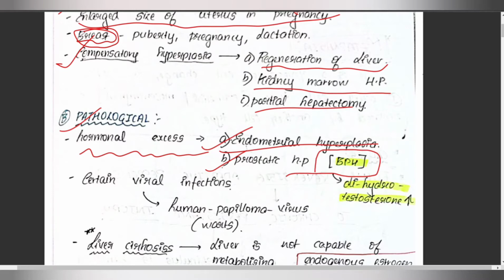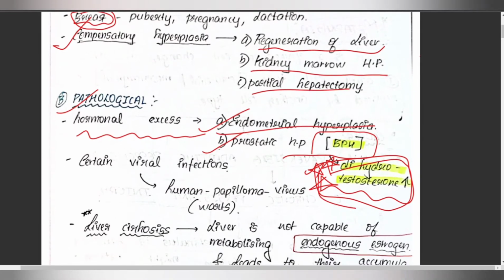It mainly occurs due to an increase in the hormonal concentration, that is mainly dihydrotestosterone. Remember this hormone, it's a very important hormone, dihydrotestosterone. Due to an increase in dihydrotestosterone concentration, it causes prostatic hyperplasia, and there will be development of benign or malignant tumor cells in the prostate.